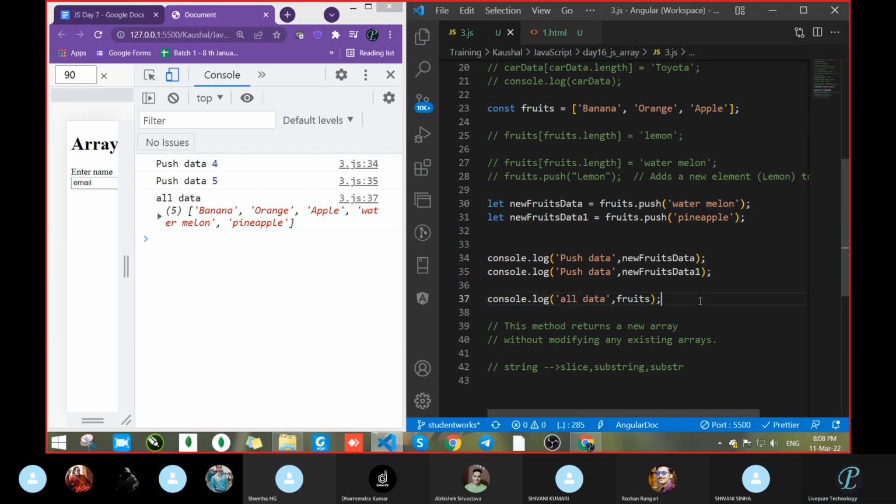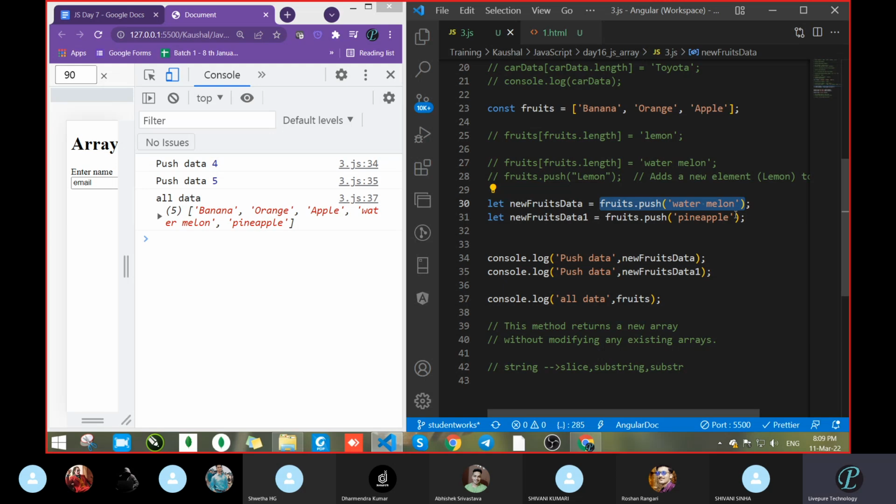Got it? Clear? Two things we have discussed. When you write fruits dot push, what will it return? And after pushing, when we access the complete array, what will it return? When we access the complete array, we get the whole array with the new data. All new data will be included there. But when we just push, it returns the position, which you can call the length. Clear? Or anyone having doubt?